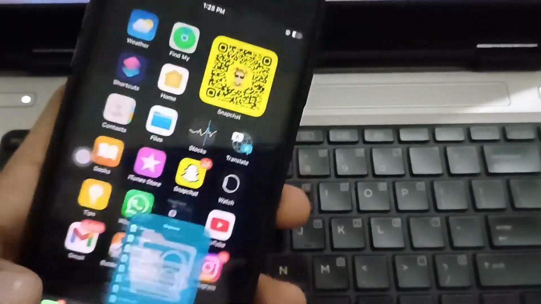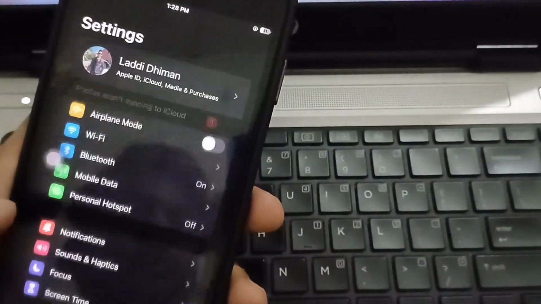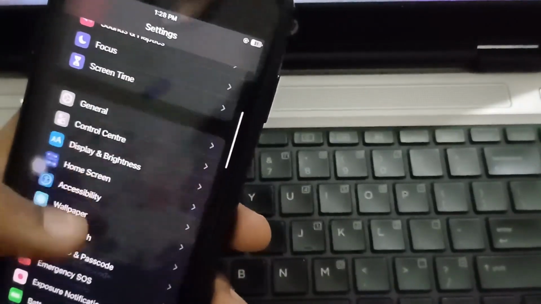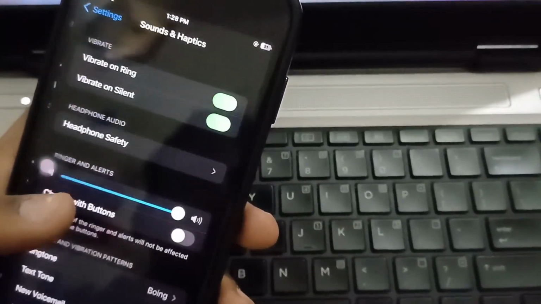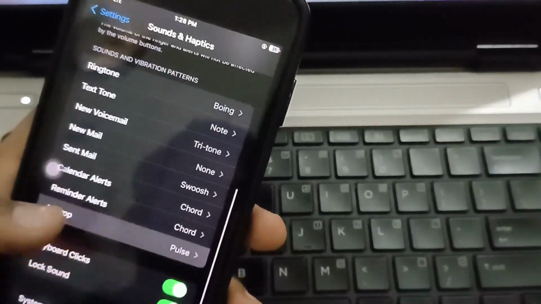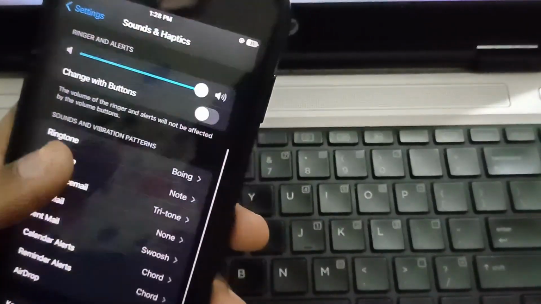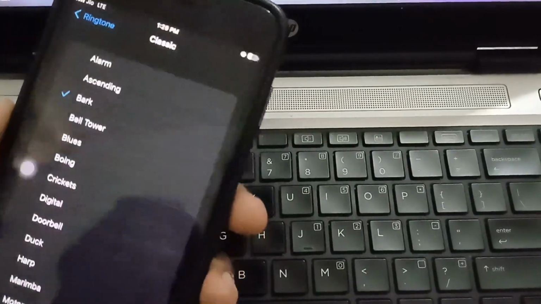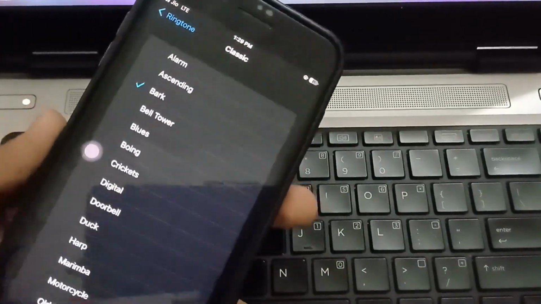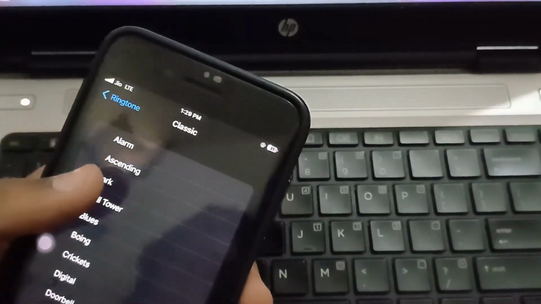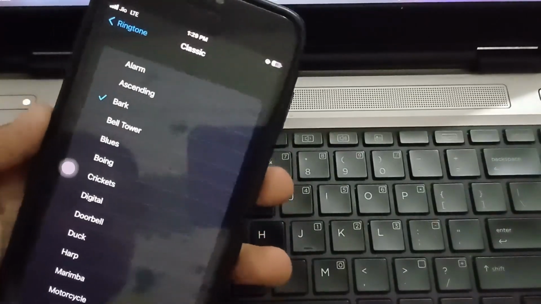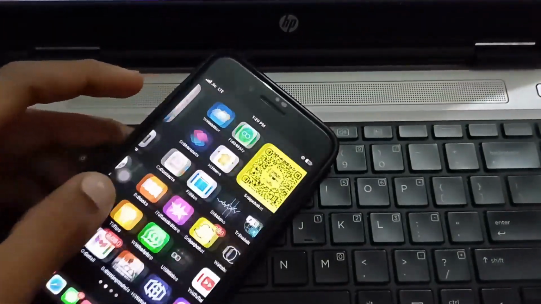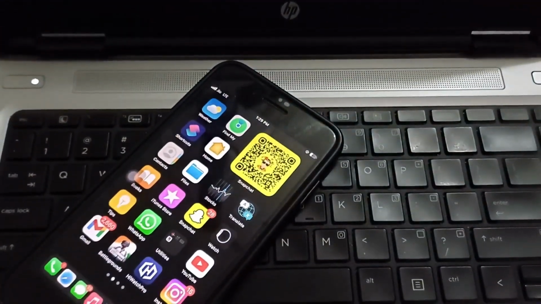After pasting, go to your settings and select the Bark ringtone. So as you can see, my ringtone has been set, which I had customized.